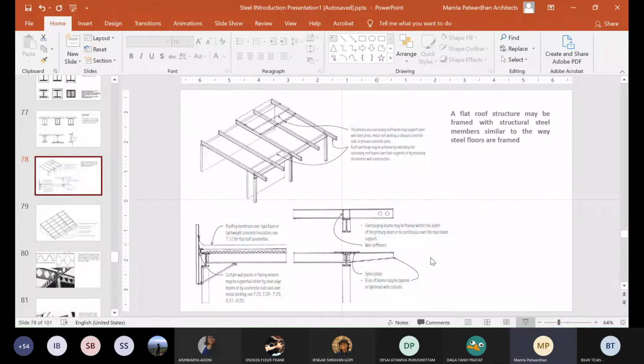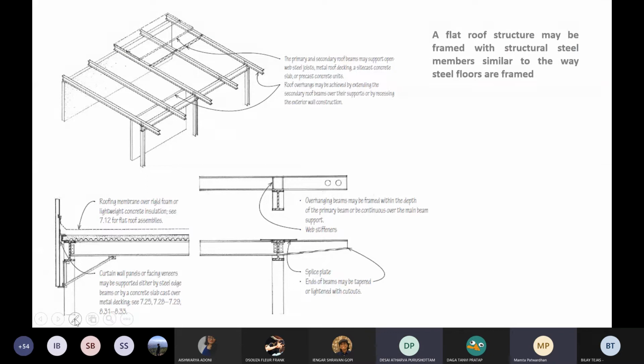Yeah, can you see my screen? Yes, yes. Is it full screen? Yes.